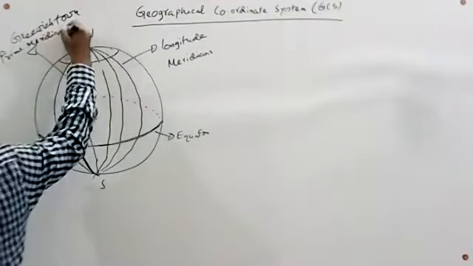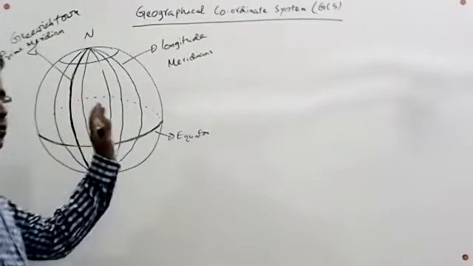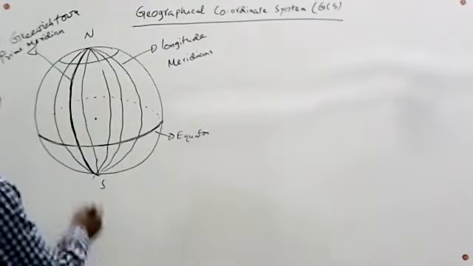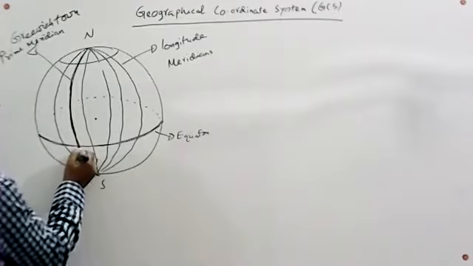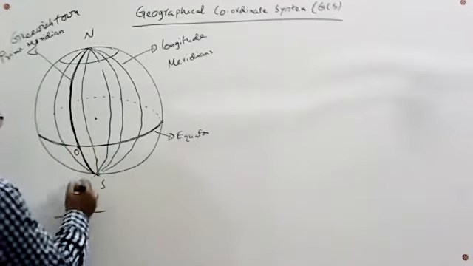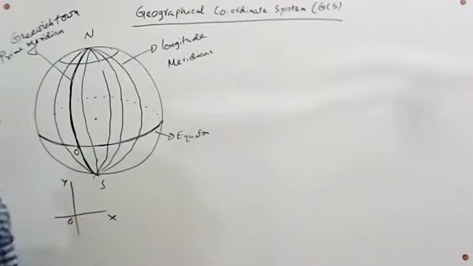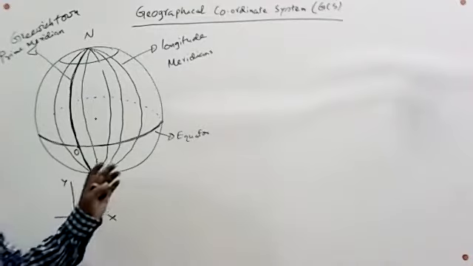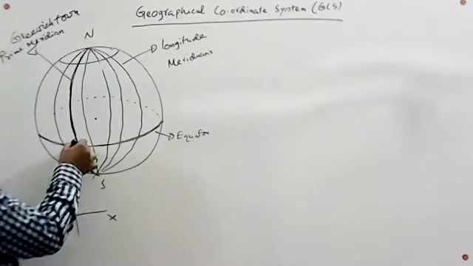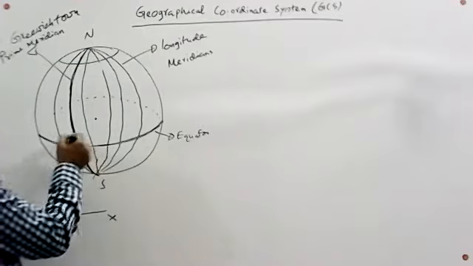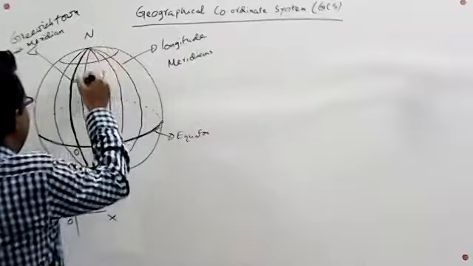From this line, we calculate the position of any point on the surface, and this intersecting point is called origin, like the intersecting point between x and y axis. For the geographical coordinate system, this point will be treated as origin O. This line is the equator, and this line is the prime meridian.